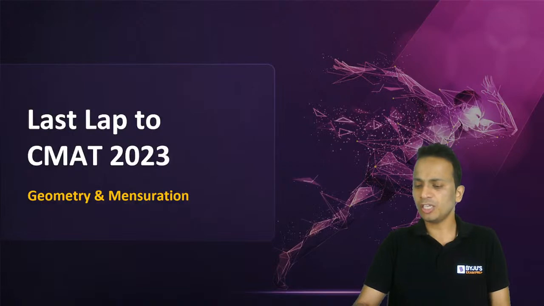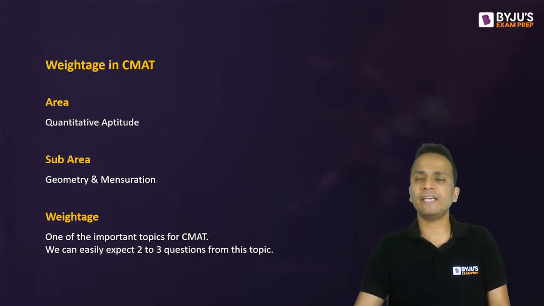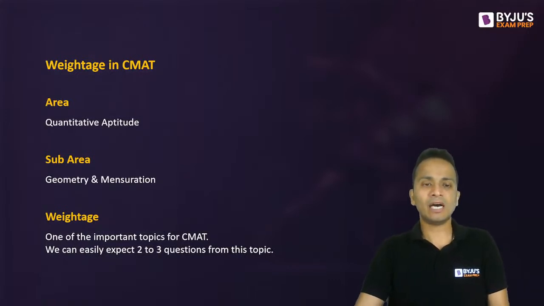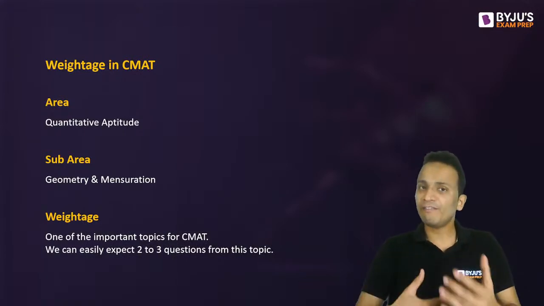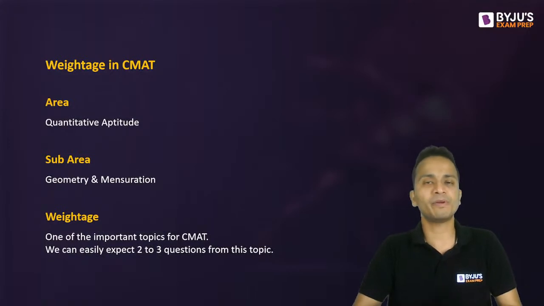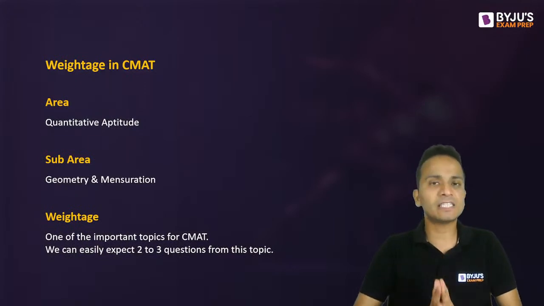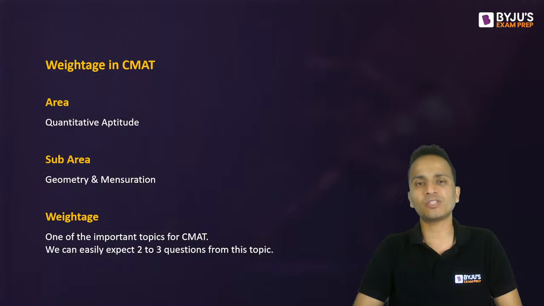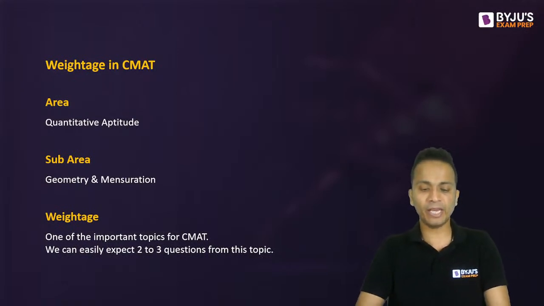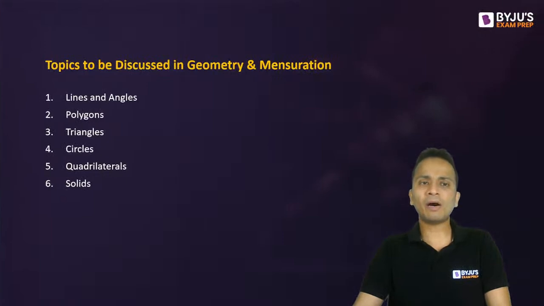Geometry and mensuration: first of all, let us understand the weightage or the importance of this area in the CMAT examination. Yes, it is an important topic, because every year we have seen at least 2 or 3 questions coming from this area. An area which is present every time in CMAT, we can call an important area. Without fail, you will find 2 or 3 questions from geometry as well as mensuration every year.